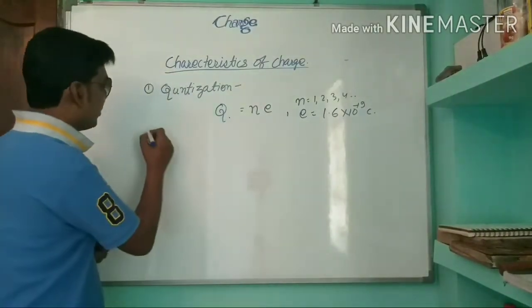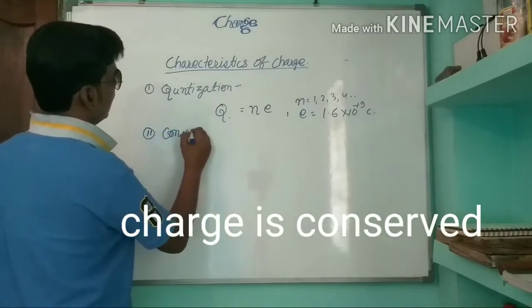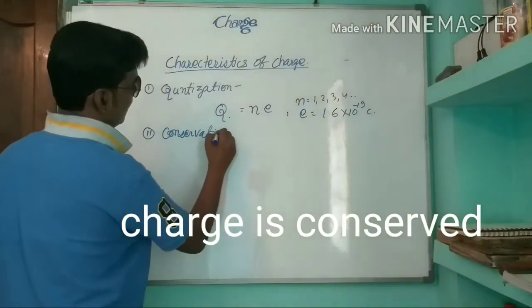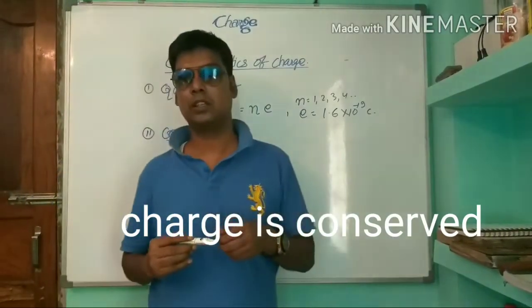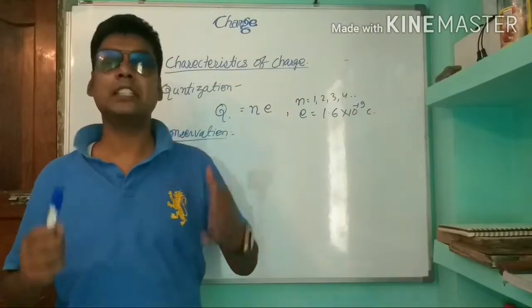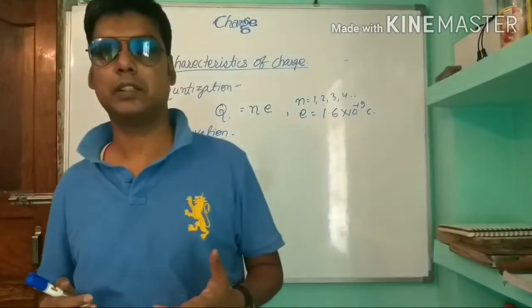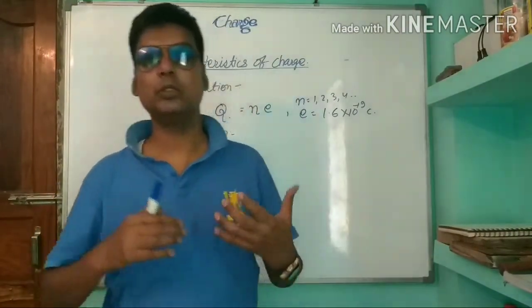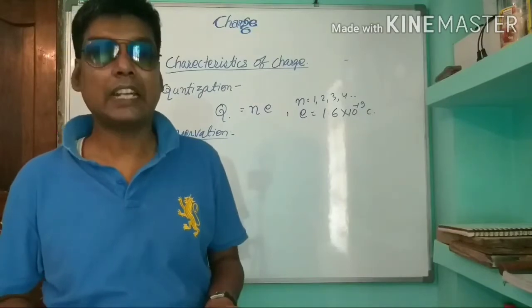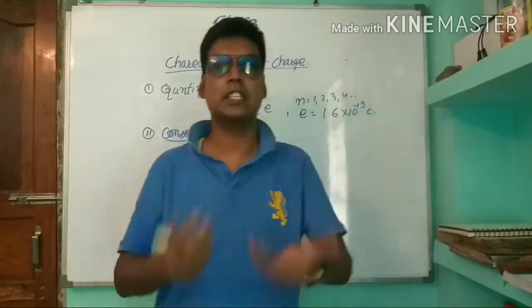Now, the second property is conservation of charge. Charge can neither be created nor destroyed, but it can be transferred from one object to another. That means total charge is conserved.